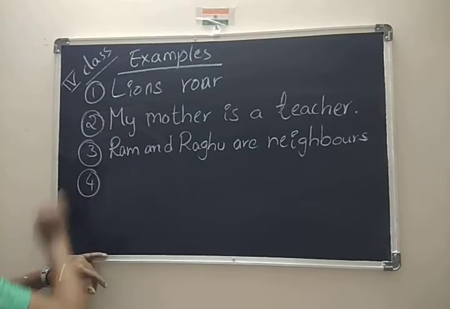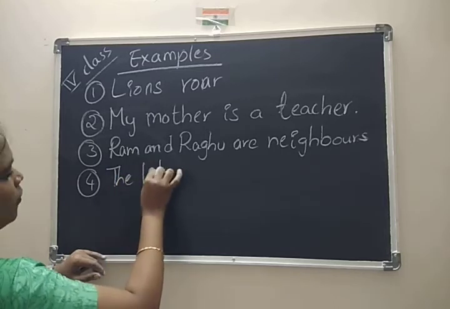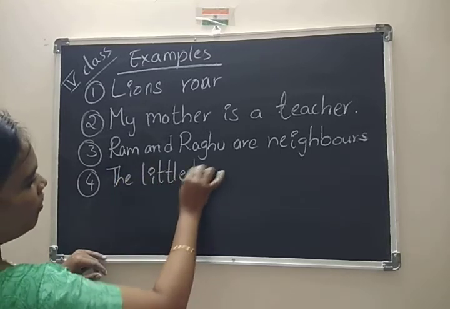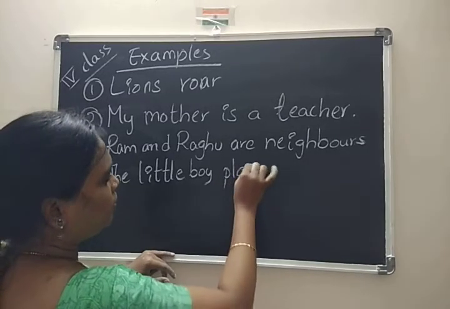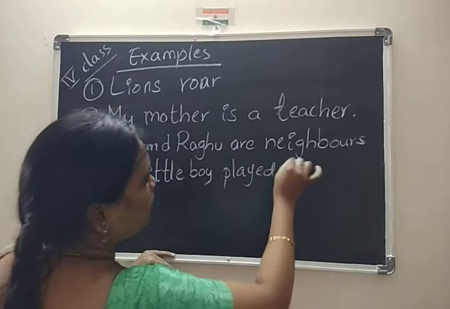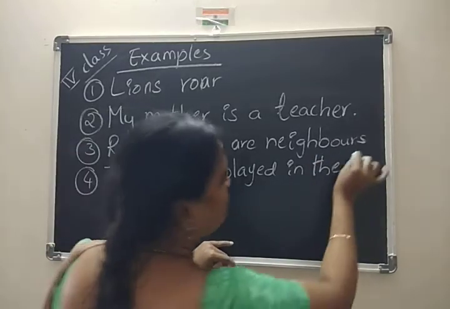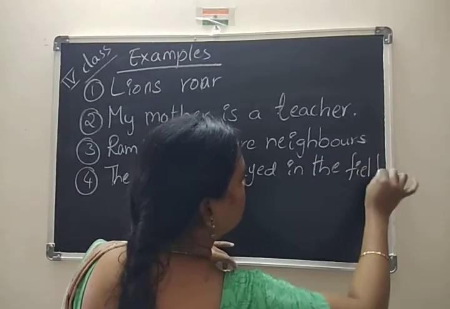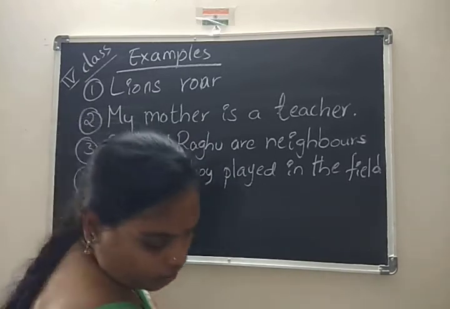And the fourth one is: the little boy played in the field. In the ground also, you can write field or ground.